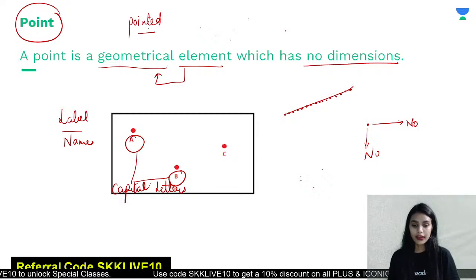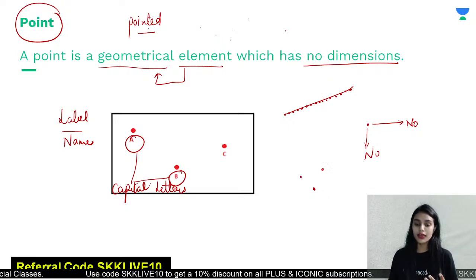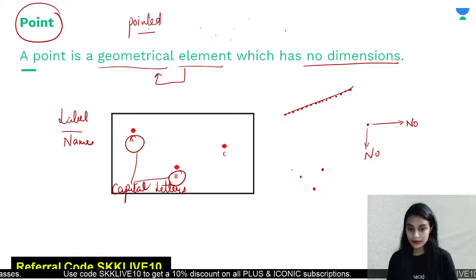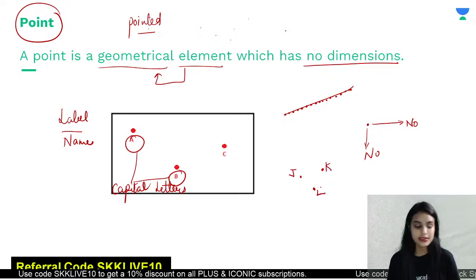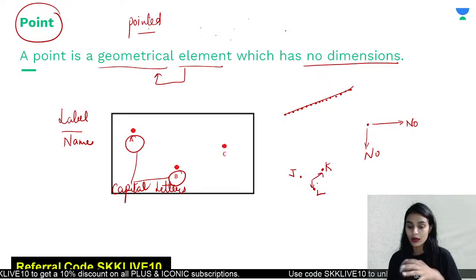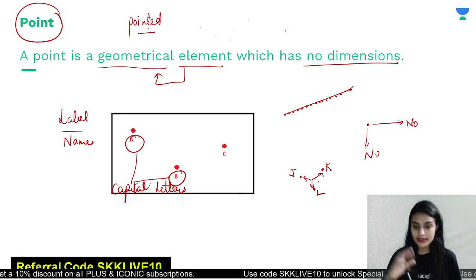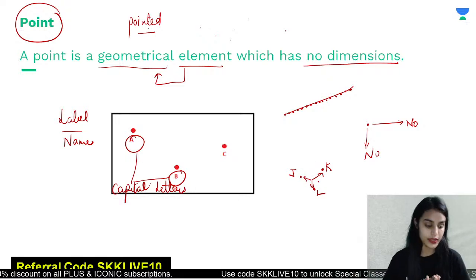So class, look here. I have drawn 3 points, okay? If I want to refer to one of the points, how would I do that? First of all, I need to name these points. Let us suppose this is point J, this is point K, and this is point L. Now I can say that point K is in this direction, point L is in the downward direction, and point J is in the left direction. Okay, this is how I can refer to these points.